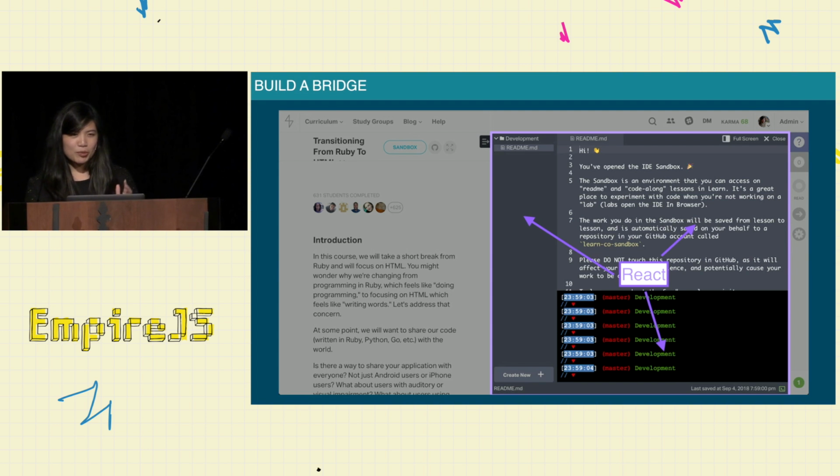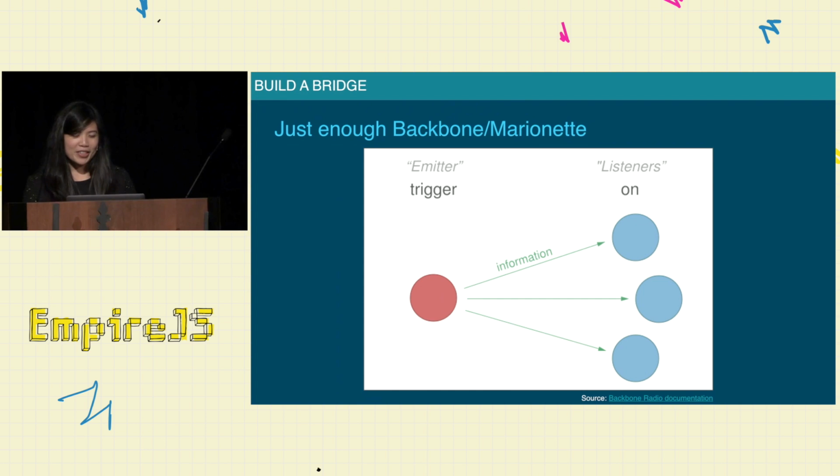But before we build a bridge, we need to know a little bit about each side in order to make them communicate. So this is going to be just enough Backbone and Marionette to get by. I am definitely not a Backbone Marionette expert. This is pretty much all I know. In Backbone Marionette, they use the Backbone radio as an event bus to communicate.